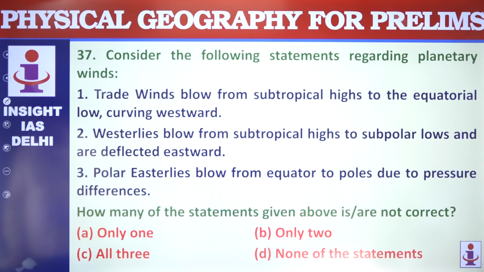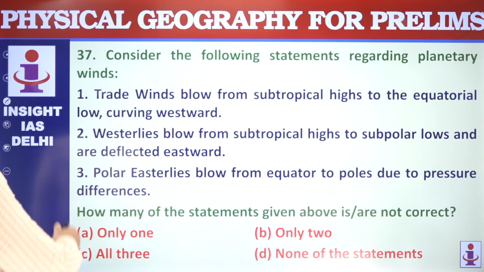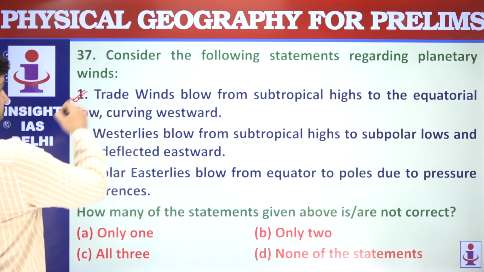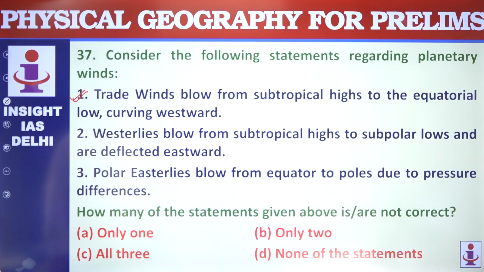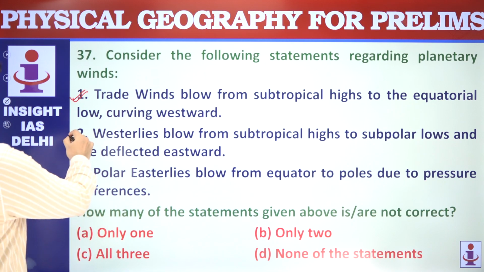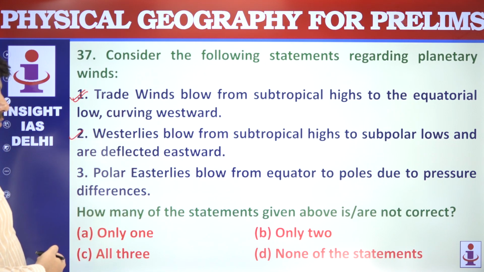Next question is again regarding planetary winds. Trade winds blow from subtropical highs to the equatorial low curving westward. Yes. Westerlies blow from subtropical highs to subpolar lows. This is also correct. Polar easterlies blow from equator.